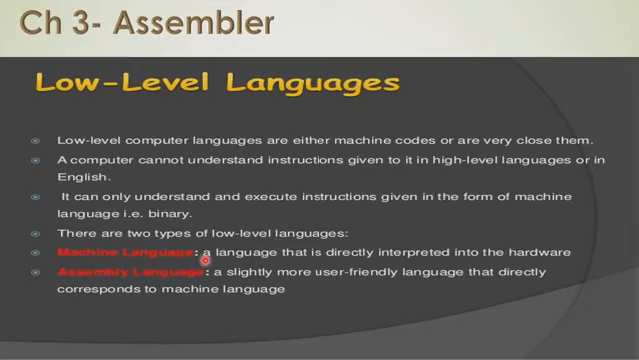So the machine language is what? It is a language that is directly imprinted onto the hardware, or it can be interpreted by the hardware only, while the assembly language is a slightly more user-friendly language that directly corresponds to the machine language, but it needs conversion, and that conversion is done by the assembler.